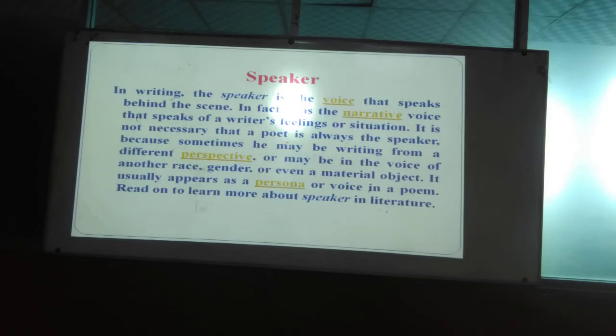There are two types of speaker point of view: one is first person point of view, another is third person point of view. In literature there is no existence of second person point of view. Remember the difference between these two. In the first person point of view, the speaker is part of the incident. "I" is there, so when he expresses something in "I", he or she cannot give any comment on such things. Only the third person can comment.